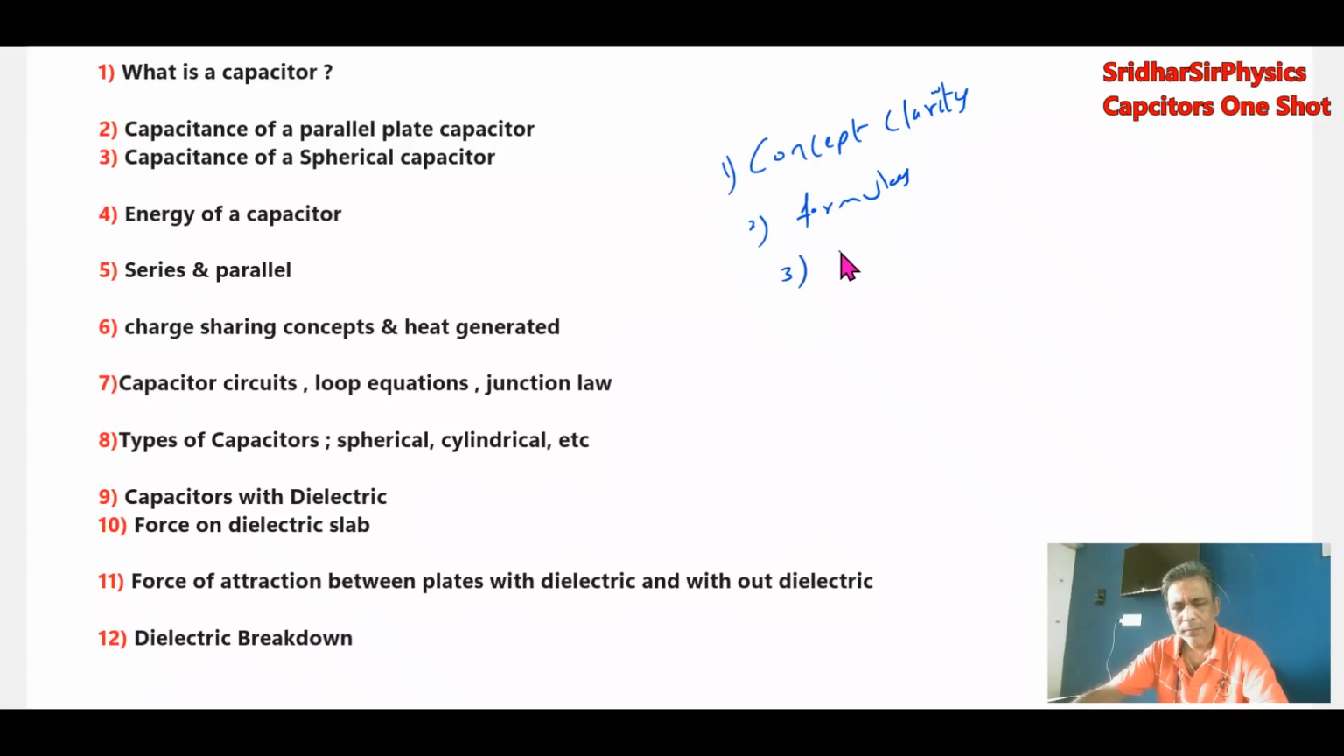Then solving PYQ. So these are the requirements.